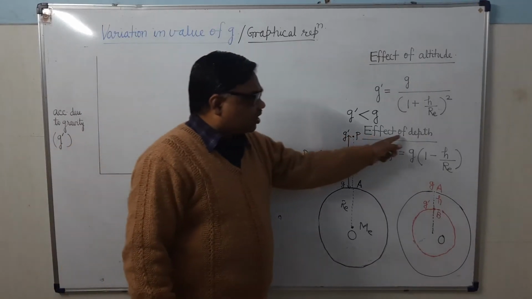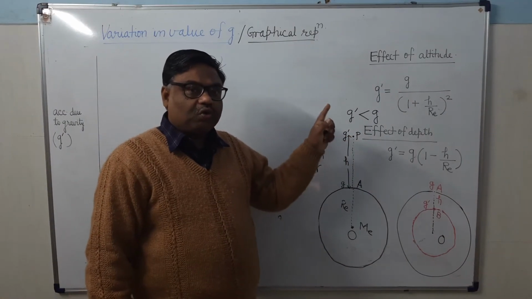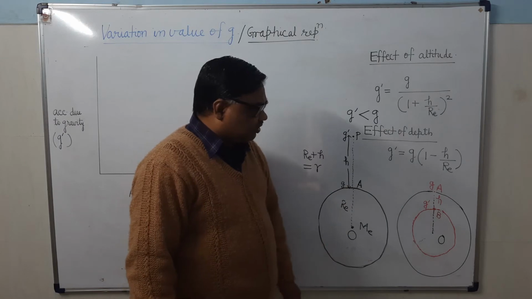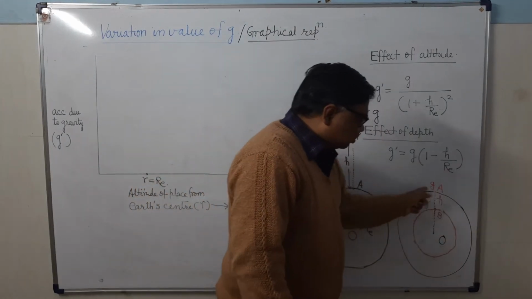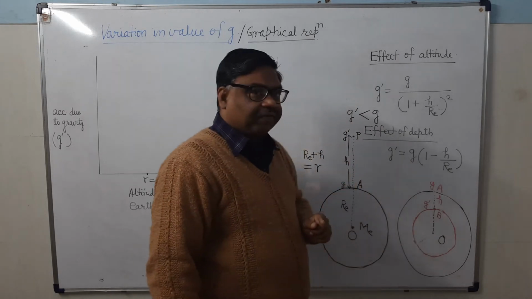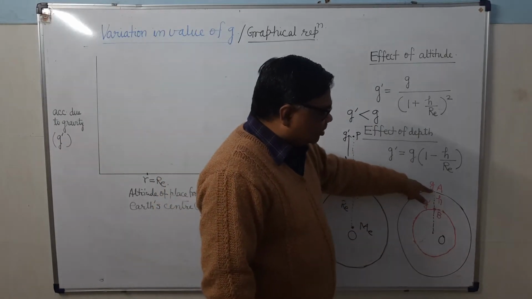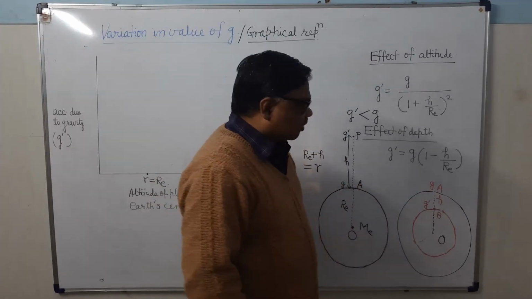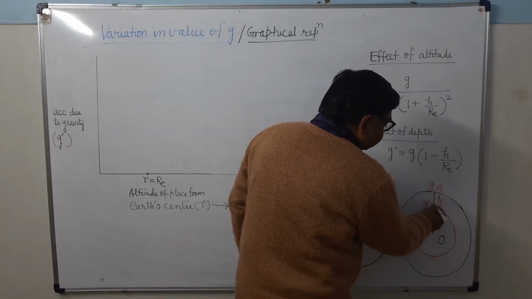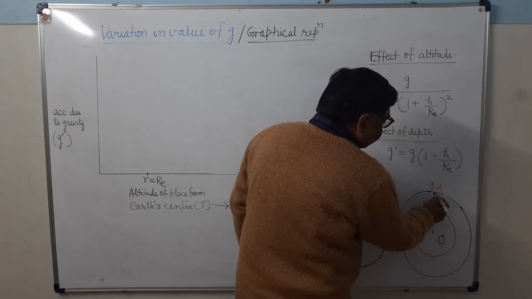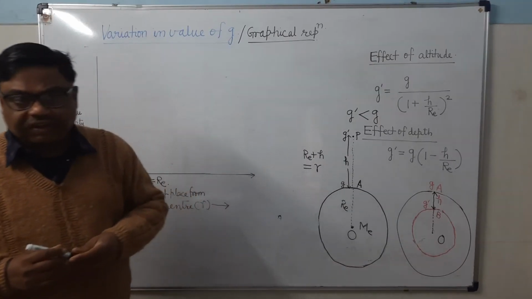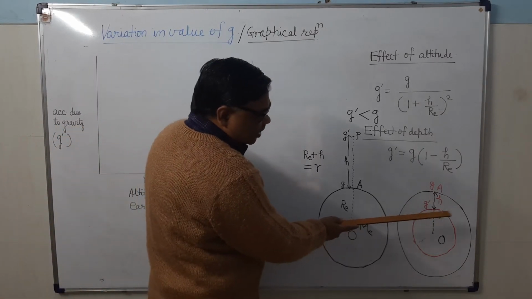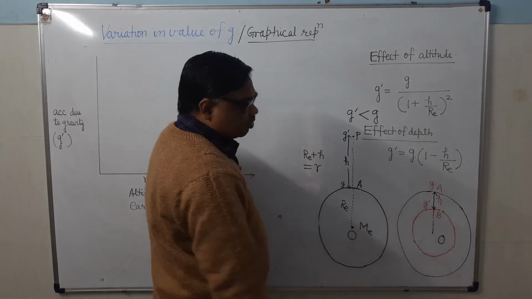Similarly, what will be the effect of depth? That is, when you go below the surface of the Earth, in that case also acceleration due to gravity decreases. You can see here this sphere, the Earth's sphere. At point A on the Earth's surface, acceleration due to gravity is g, and at depth h below the Earth's surface, this depth is h, the acceleration due to gravity is g dash. That is, at the point B it is g dash. The depth AB is equal to h.